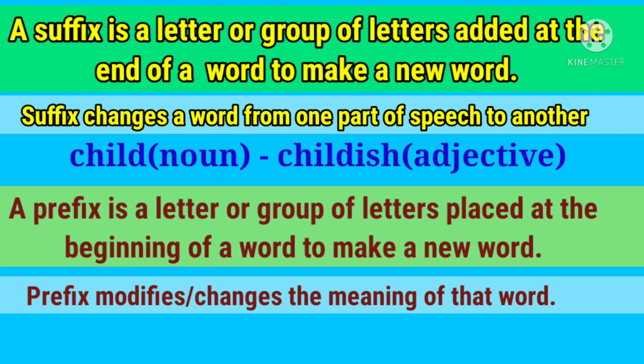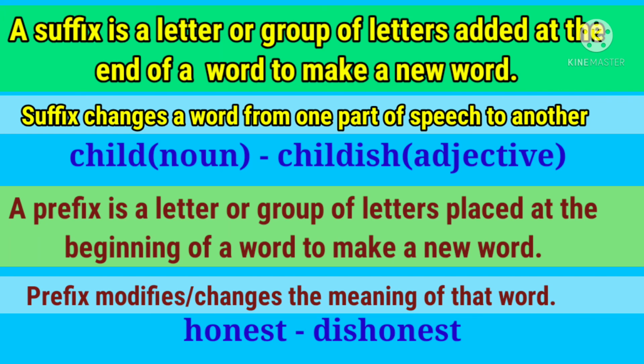Whereas here in this word dishonest, we have added the prefix dis to form an adjective. Okay, but here if you notice carefully, there's no change in part of speech, right? Honest is an adjective and dishonest is also an adjective.